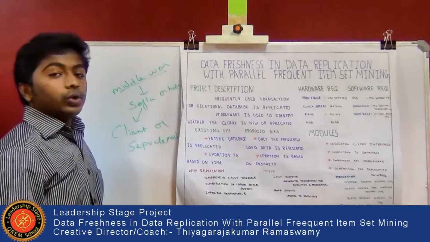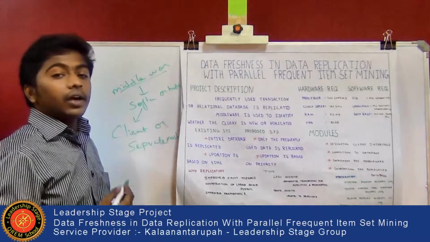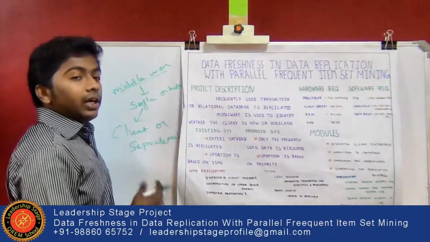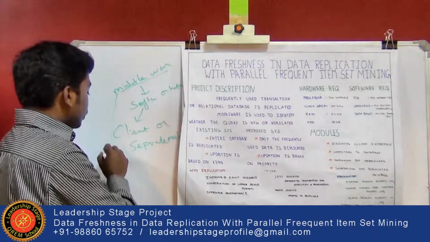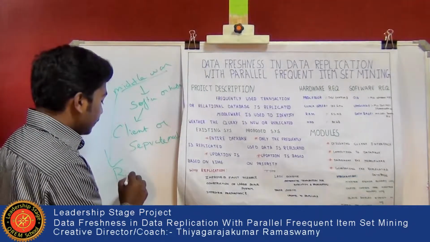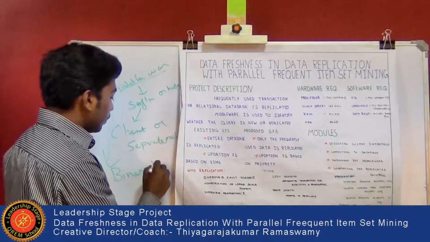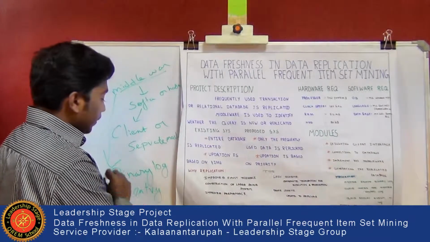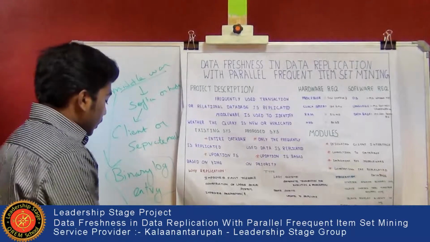The main use of a middleware is to identify whether the query is a new query or an existing query. And to identify this, we use a binary log entry.